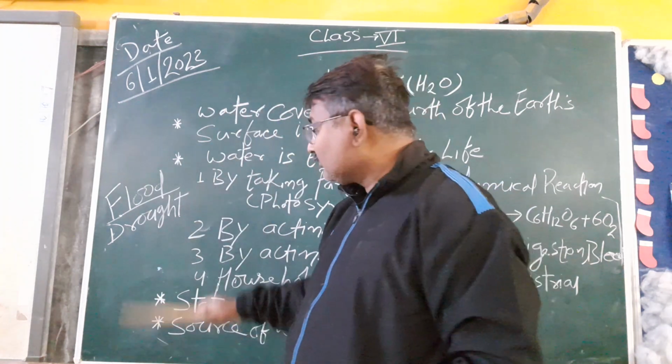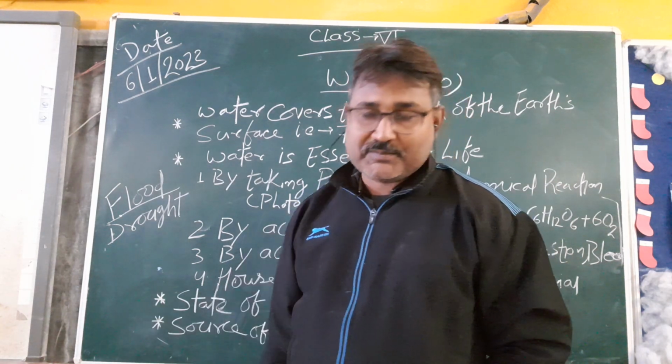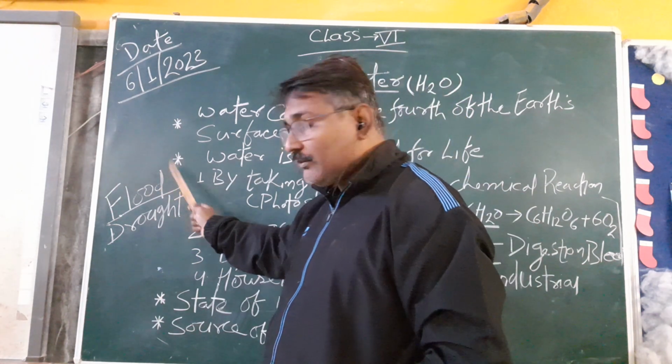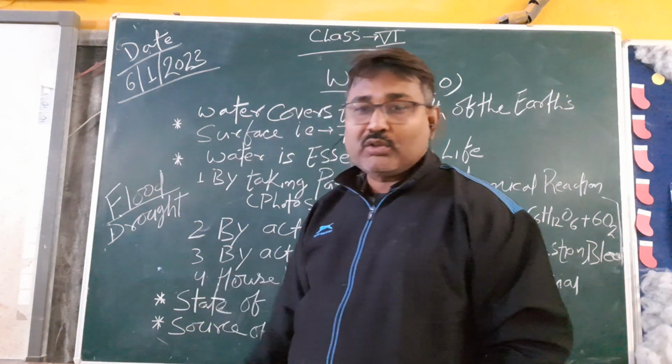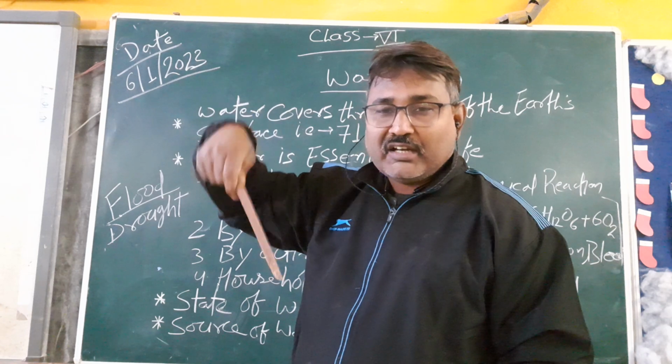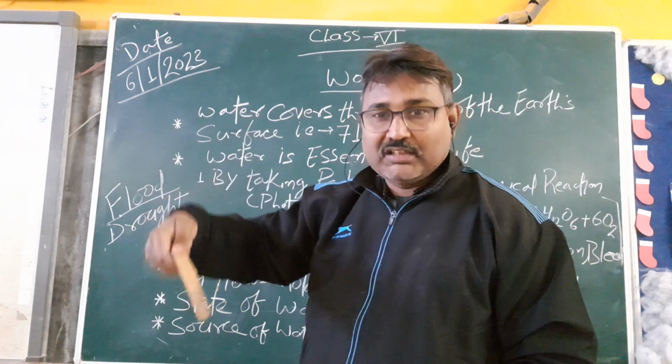To control the flood, many steps should be taken, like embankment of the river bank. For the drought, we should preserve the rainwater, and the word is rainwater harvesting.